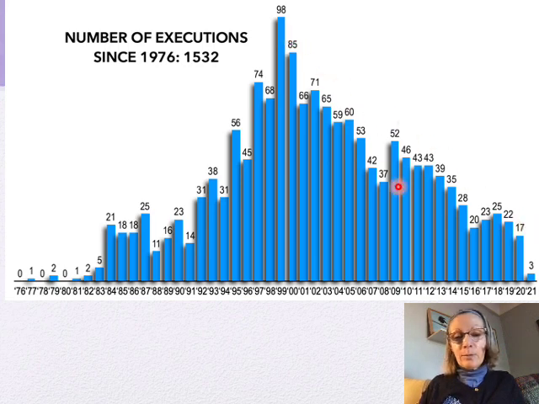But crime has been on the decline in the United States, and so you have maybe fewer people who are eligible for the death penalty, and also maybe changing attitudes towards the death penalty as well. And so this is just a nice slide that shows you that changing trend over time.